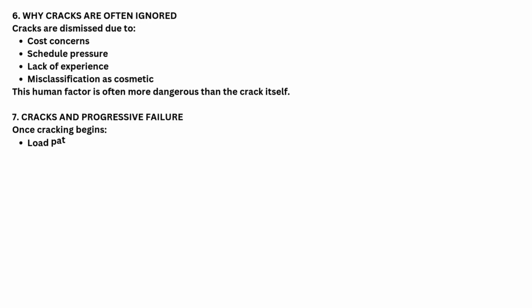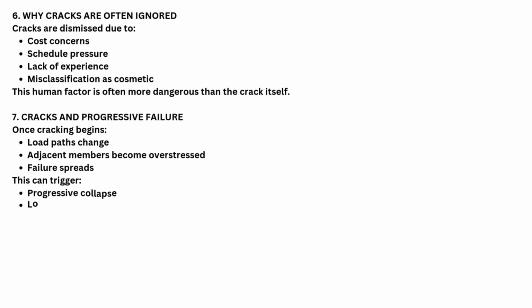7. Cracks and progressive failure. Once cracking begins, load paths change, adjacent members become overstressed, and failure spreads. This can trigger progressive collapse, loss of redundancy, and global structural failure. One crack can start a chain reaction.